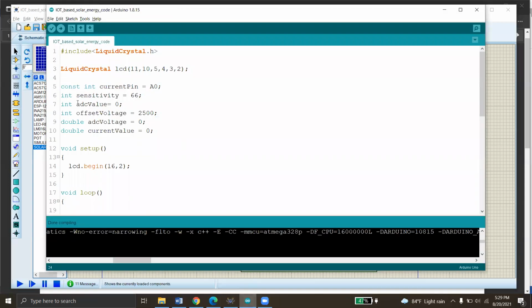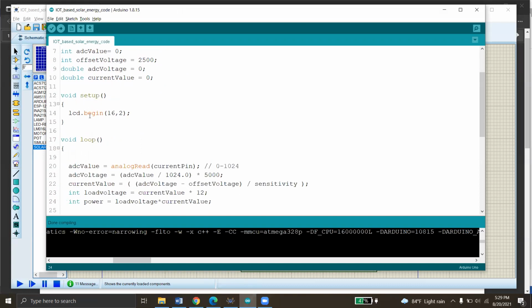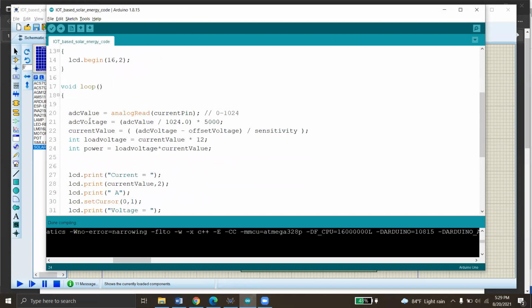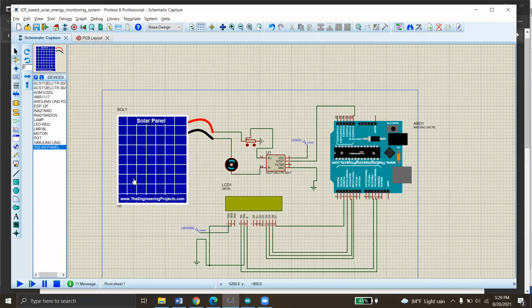Then these are some values we will explain later. So in the void setup, lcd.begin(16,2). This 16,2 is basically the columns and rows of the LCD display, 16 columns and 2 rows. Then in the void loop, ADC value equals analogRead of the current pin, that is 0 to 1024. Actually, it is the VIOUT. VIOUT means the current sensor's output, which is in analog form.